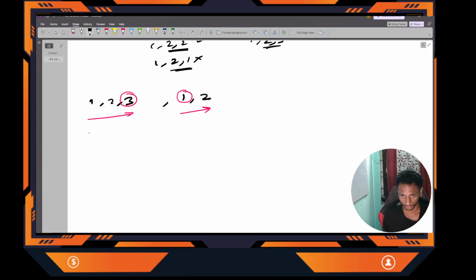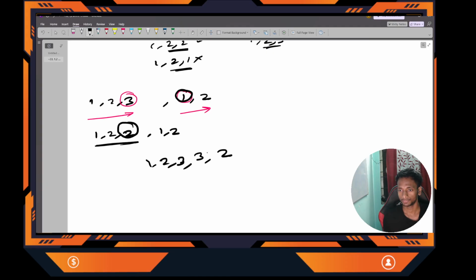Suppose I change this to get 1 2 2. I have changed only this number. Is it going to increase our length? No, it is still 1 2 2 and the length is 3. So if I change this number in 1 2 3, suppose I have changed this 3 to 2, you can see that our maximum length is increased by 1. The maximum length is 4 now.